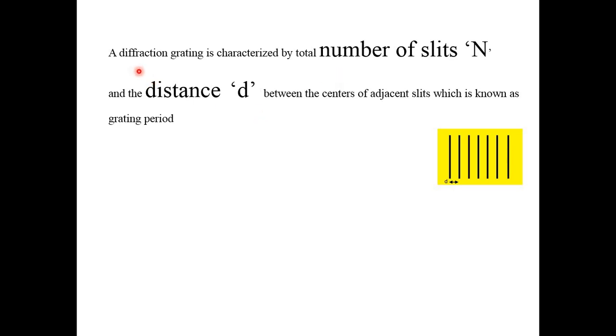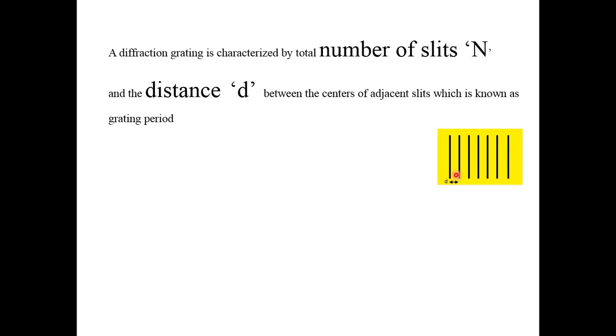It says that a diffraction grating is characterized by total number of slits. Slits means the scratches or lines that are made over there. So how much amount of lines are there? Basically that is denoted with the letter capital N. And the distance d in between two adjacent lines. Here you can see the first line is there, then second line is there.